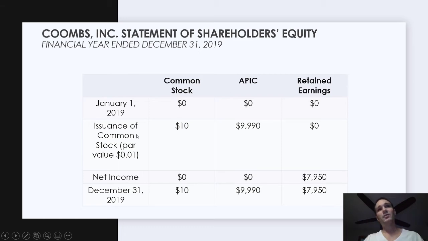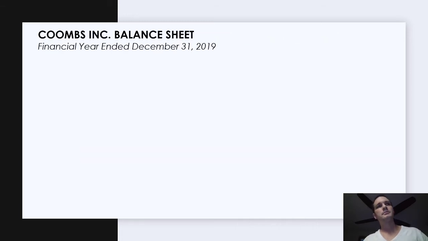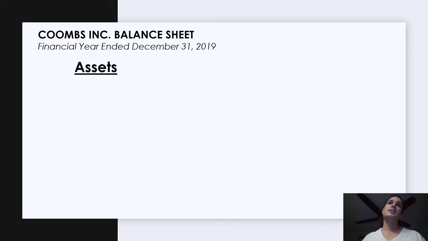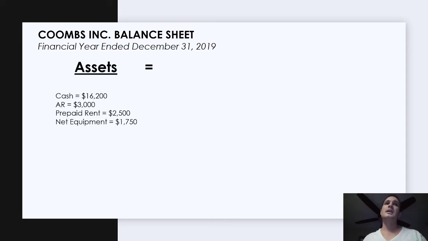To see all of these other financial statement adjustments, just watch the previous videos. They're all in order, so you can see how we build a company's financial statements from the ground up. And then after the statement of shareholders' equity, we build the balance sheet, right, which is just the accounting equation. And so I've made it in the accounting equation format for the earlier videos. Later, we're going to make it in the regular balance sheet format.